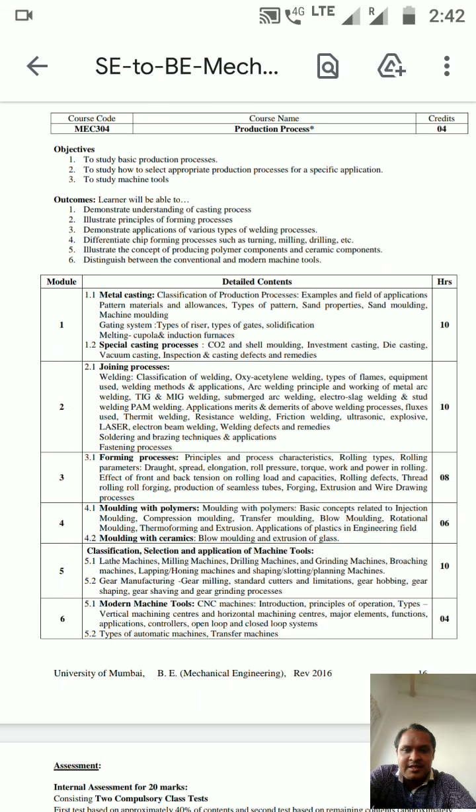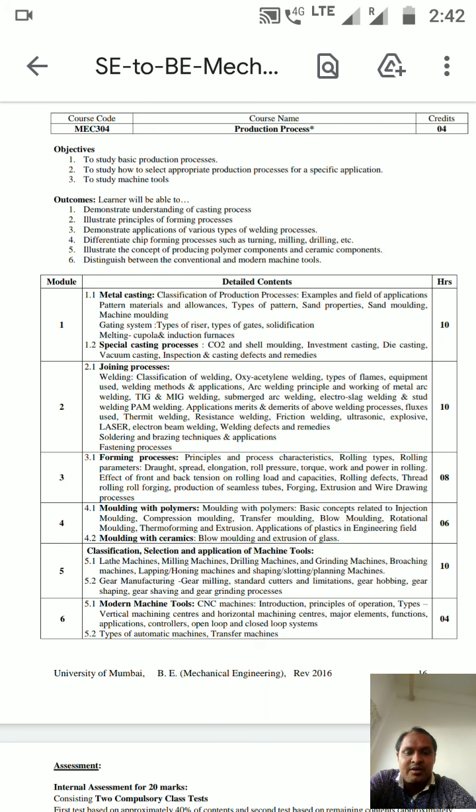If it is there in your syllabus, then what is the objective of this one? So why should you learn the production process 1 subject? The first thing is to study the basic production processes. We have different kinds of production processes, that is in the case of a small production house, small batch production, large batch production, rapid prototyping technology production, then mass production, etc. So the basic things in the basic section, we are going to see in this subject. Second one, to study how to select an appropriate production process for a specific application.